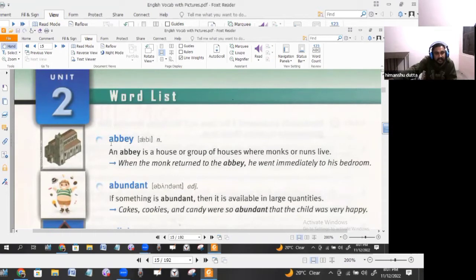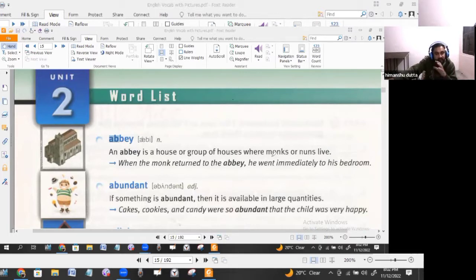Abbey. So here we have abbey. An abbey is a house or a group of houses. That means it can be one house, it can be a number of houses, or a group of houses where monks or nuns live. That means the people who have renounced the mundane craze, or they have left the mundane activities.